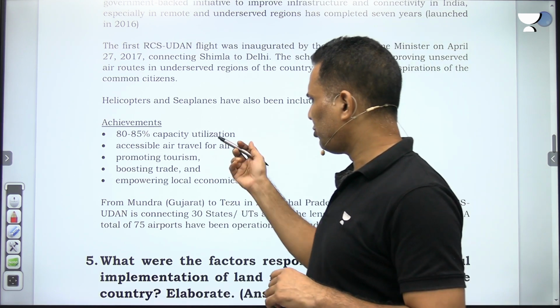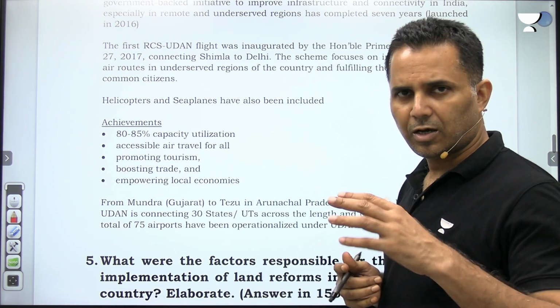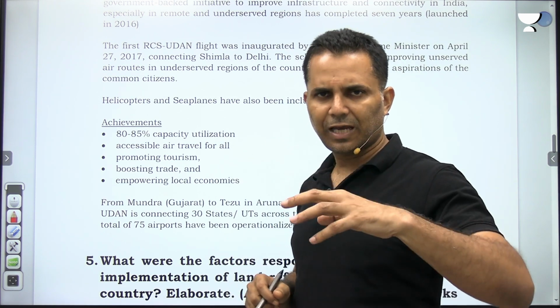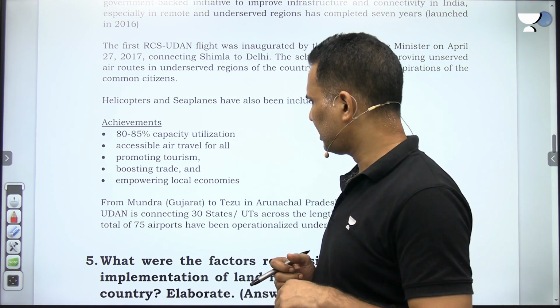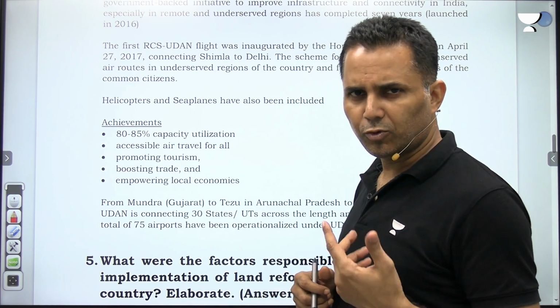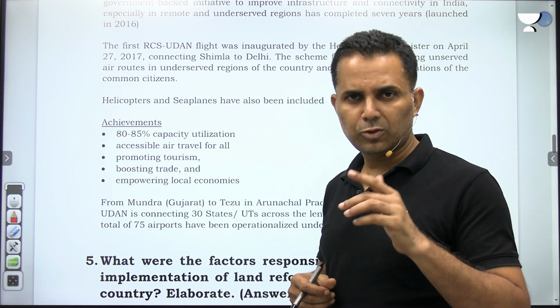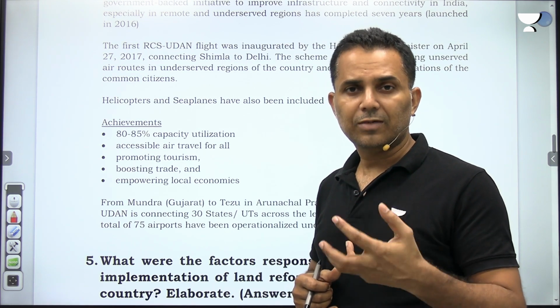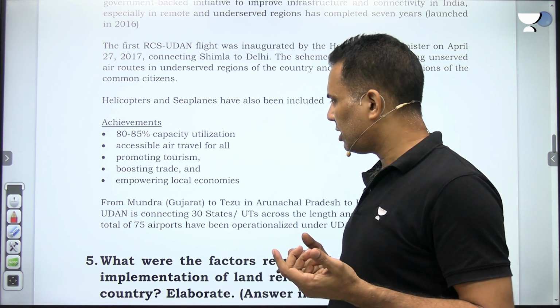So achievements are 80 to 85% capacity utilization, then accessible air travel for all. How accessible air travel for all? Because we have capped 50% of the seats at 2,500 rupees. Then it will promote tourism, boost trade. This government has a lot of focus on tourism. Through tourism, economies get a boost, economic growth happens. So promoting tourism, boosting trade, and empowering local economies.